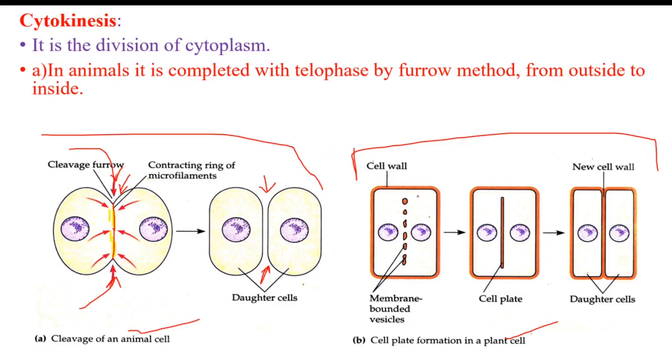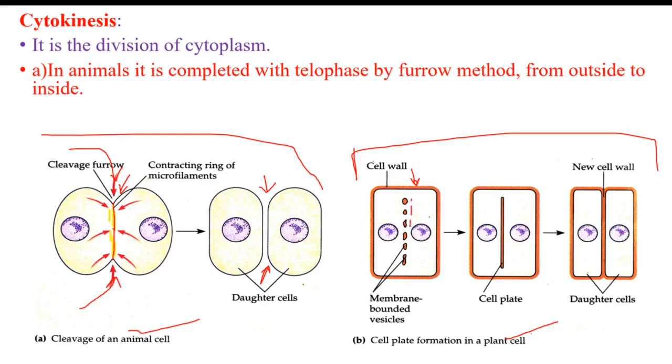In the case of plants, we know the cell wall is present. So this is the cell wall, and as the cell wall is present in plants, cleavage formation does not take place here. This is called the cell plate method.